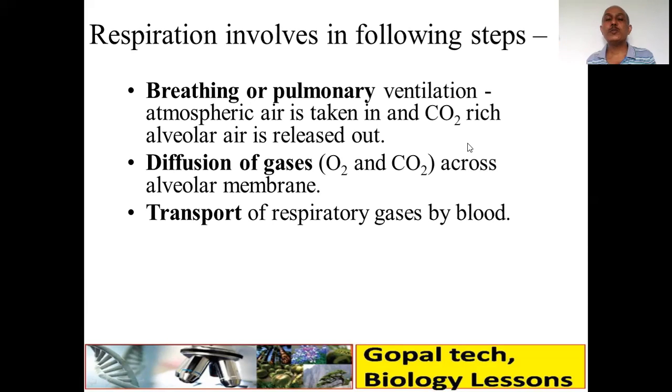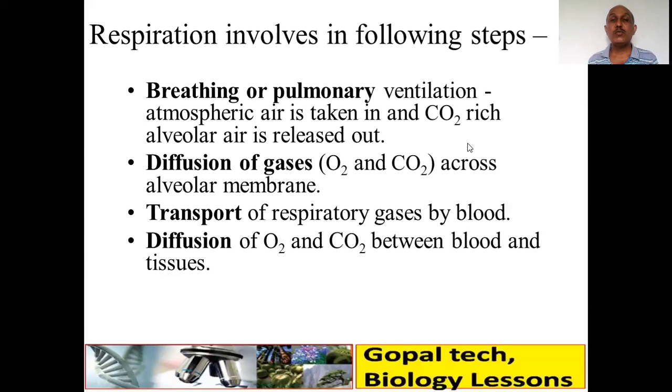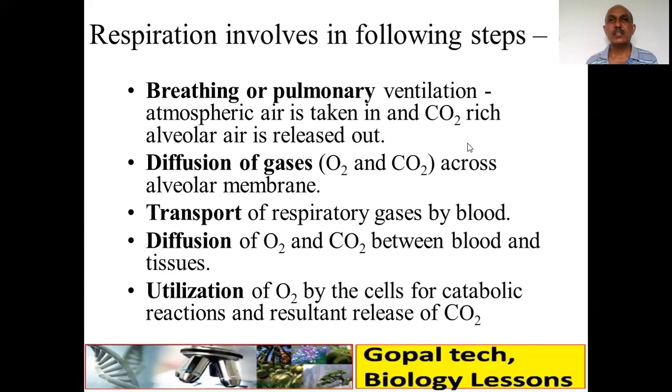Then transport of respiratory gases by the blood from alveoli to different parts of the body. Then diffusion of oxygen and CO2 between blood and tissues. So diffusion takes place two times. And finally, utilization of this oxygen by each cell for catabolic reactions, with a resultant release of energy along with a waste material, carbon dioxide. So these five steps will take place during our respiration.